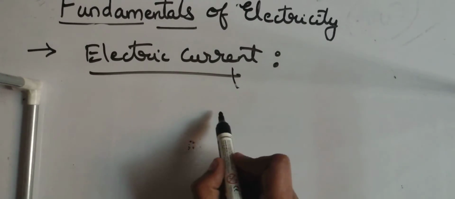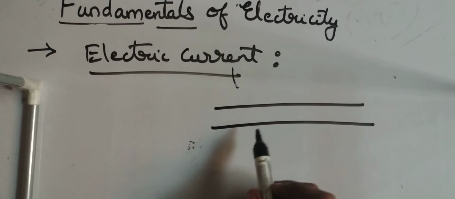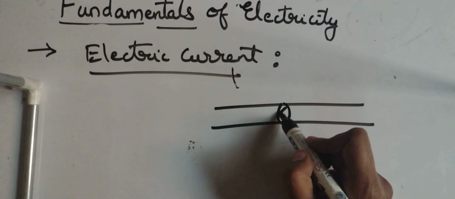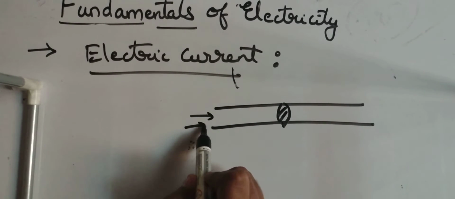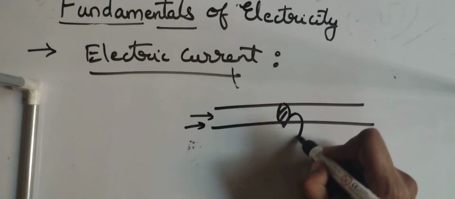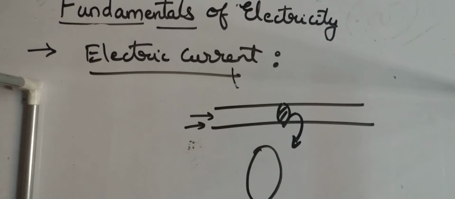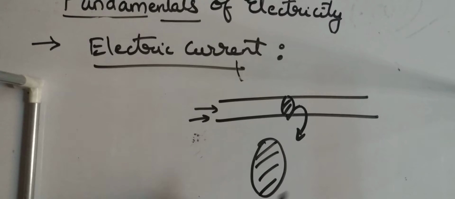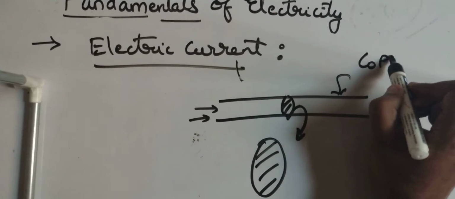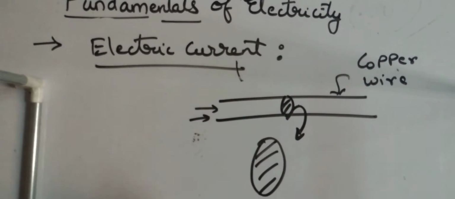For example, see this is a wire of some cross section. The area which I have hashed is the cross section. Electrons are moving across this. I'll draw a more sophisticated diagram. This is the cross section of the conductor, say a copper wire, and we have considered a cross section of that wire.